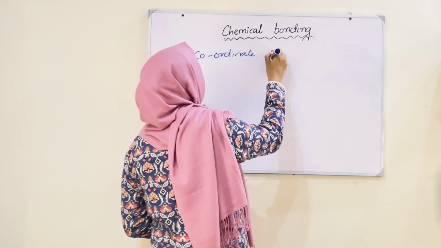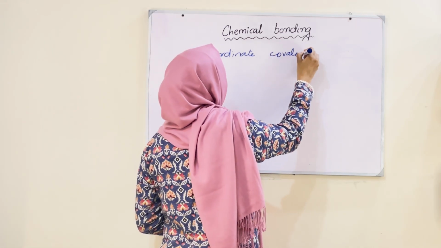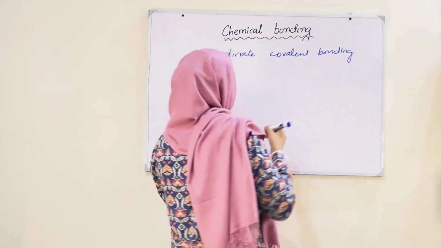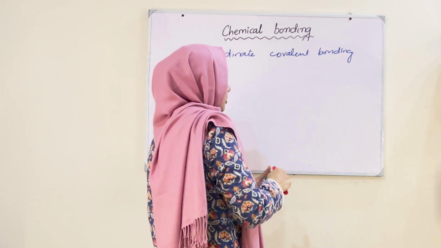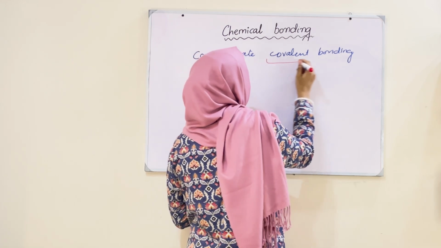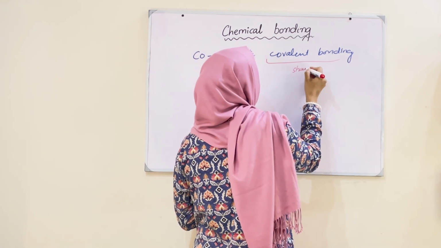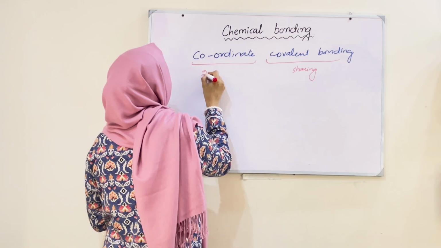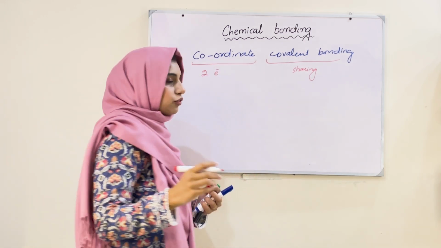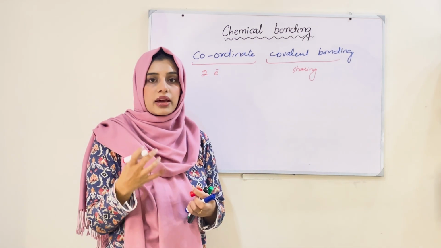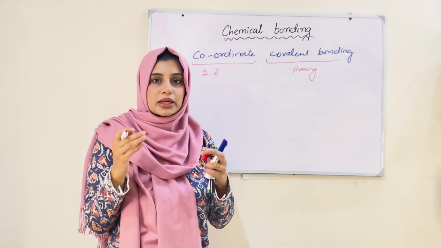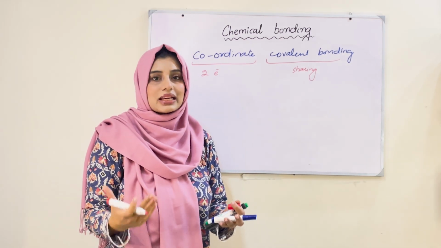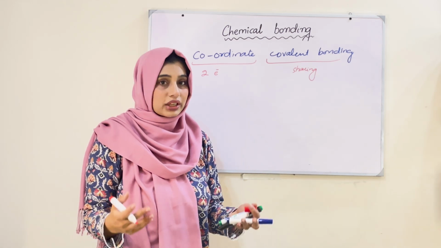If we break this word, covalent bonding is the sharing of electrons, and coordinate means in which two electrons are involved. So when a complete pair is shared with another molecule or atom, this type of bond is called coordinate covalent bond.